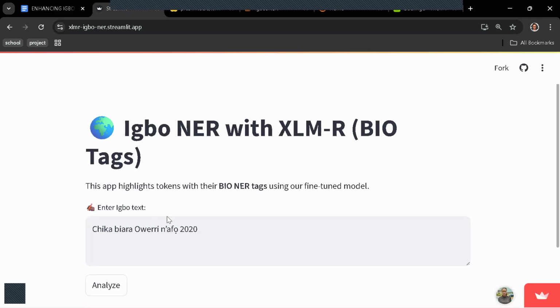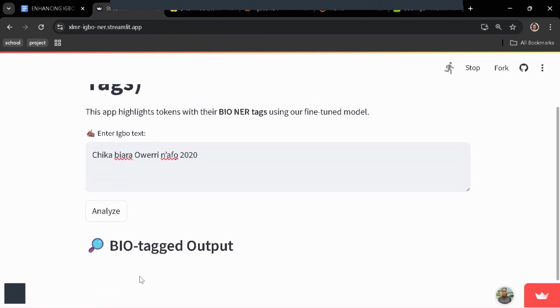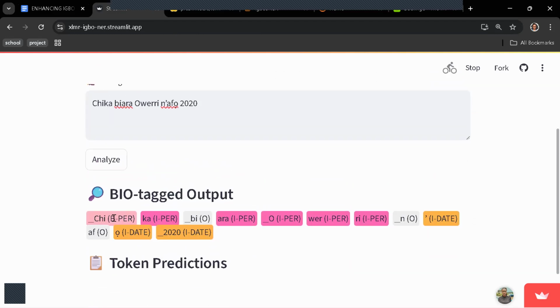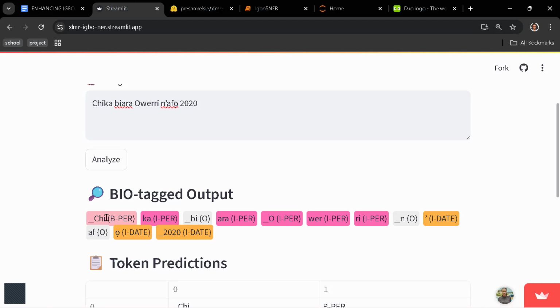So in our app we have a sample statement: Chika be aware now for 2020. So let us analyze that. So this is it. Now we still have this issue where transformer models normally break words based on their training, because maybe in the course of training they have seen a word like ka in Igbo, so it's splitting it.